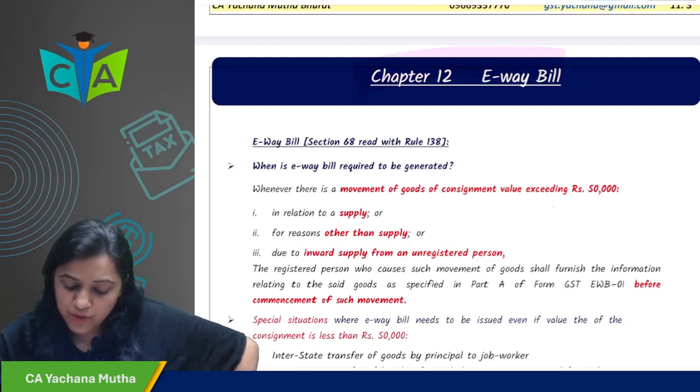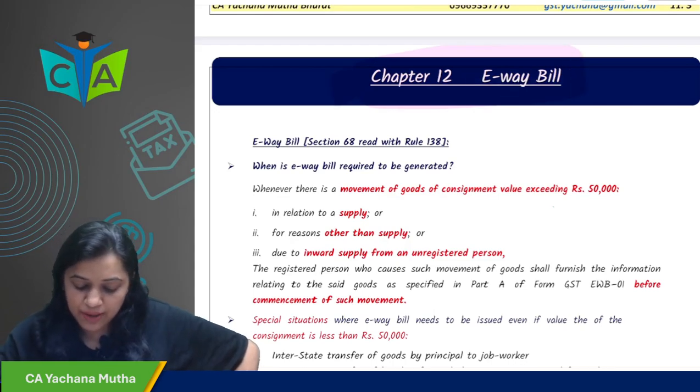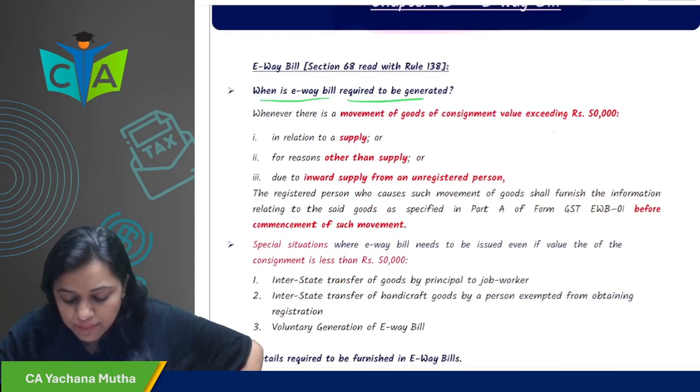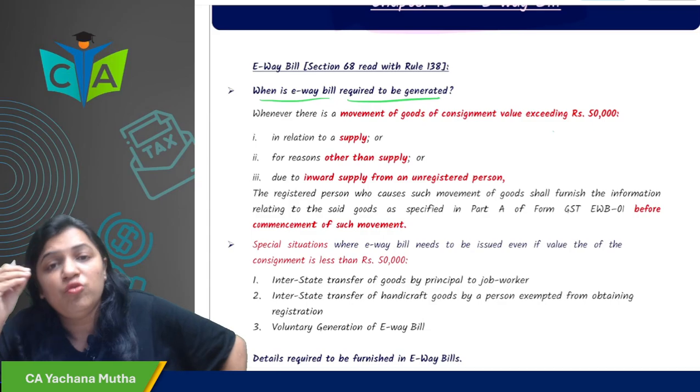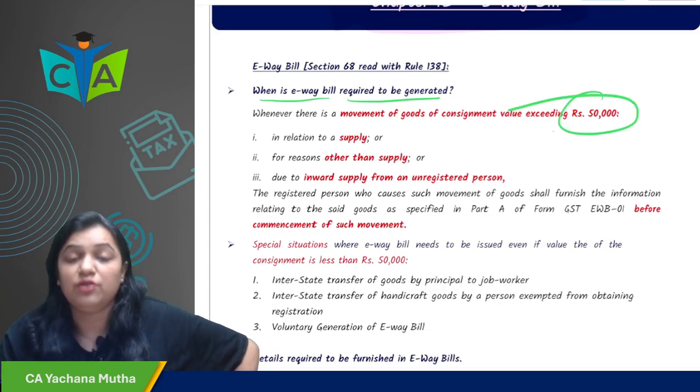So what would we be doing? A very quick, rapid revision of e-way bill. When is an e-way bill required to be generated? When there is a movement of goods. When is e-way bill required? Movement of goods of a consignment value exceeding 50,000.